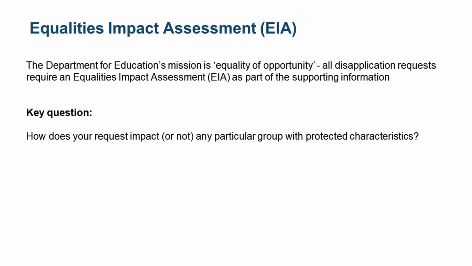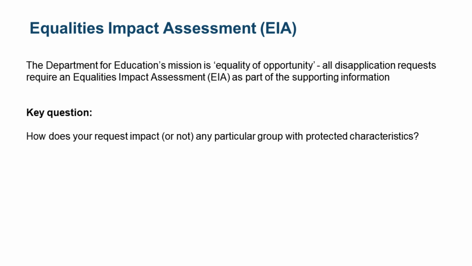Moving on to equalities impact assessments, which I'll just refer to as EIAs for brevity for the remainder. EIAs are provided to demonstrate that local authorities are complying with the public sector equality duty as set out in the Equality Act. The guiding principle is that sufficient information is provided which demonstrates that a local authority has given due regard to the need to eliminate discrimination, harassment and victimisation, advance equality of opportunity between persons who share relevant protected characteristics and persons who do not share it, and also foster good relations between persons who share a relevant protected characteristic and persons who do not.